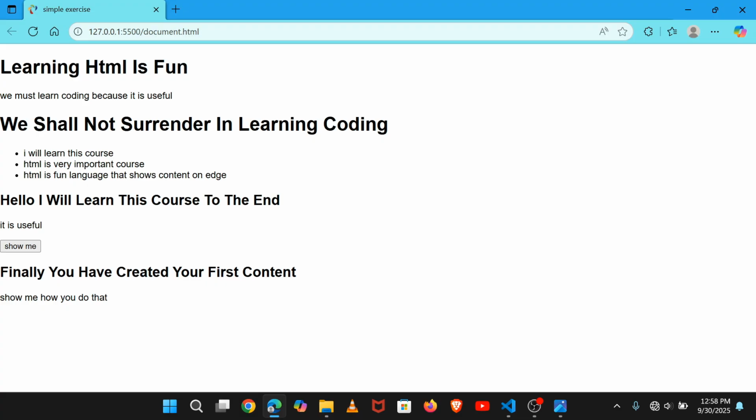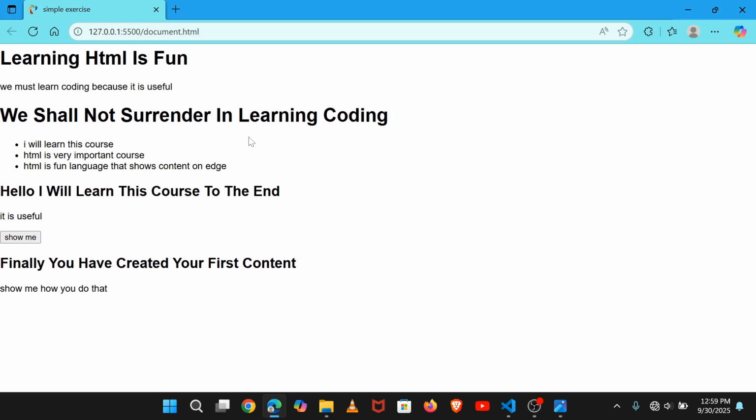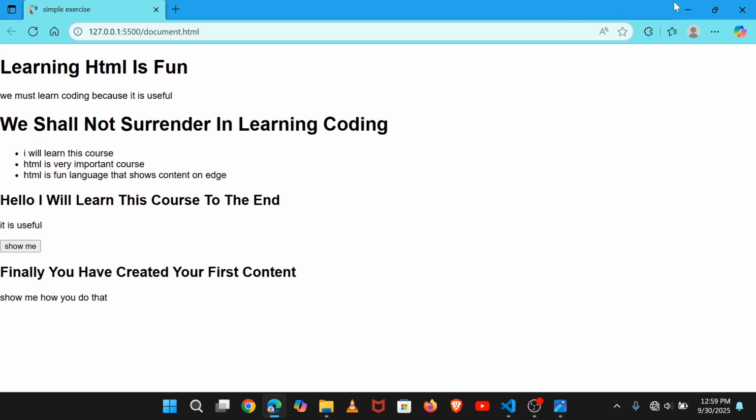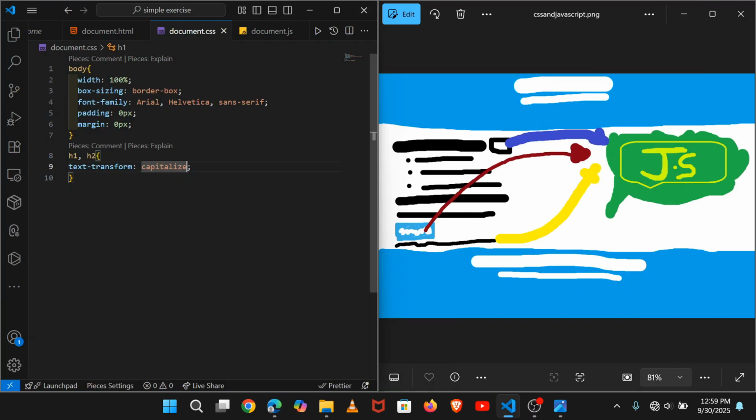Before we put anything else, this is a simple CSS trick: we have a lowercase text, so if we put text-transform, you can see it is very crucial and very useful.